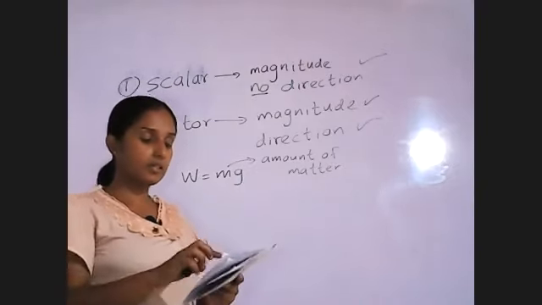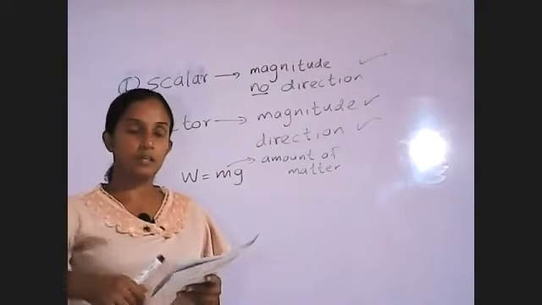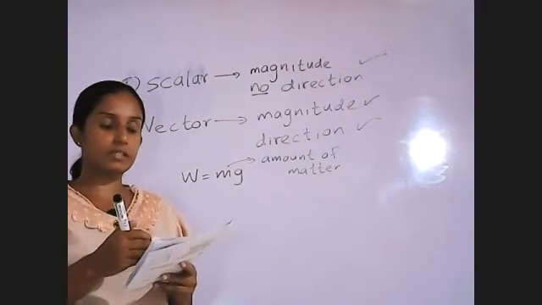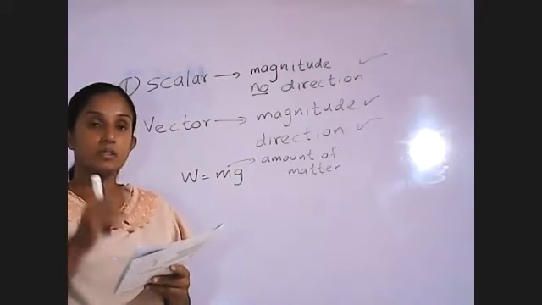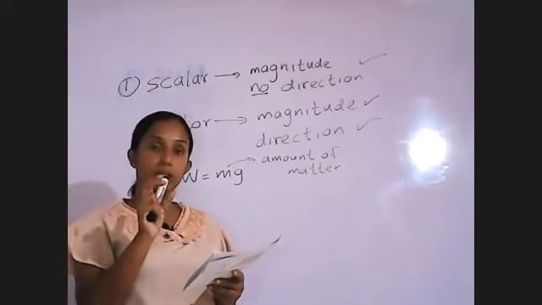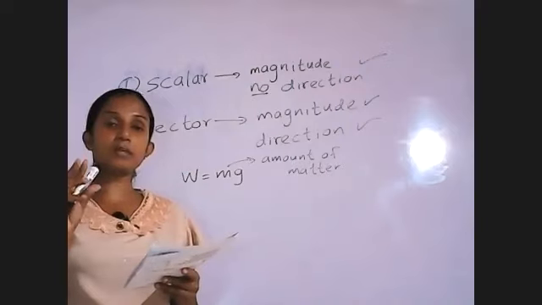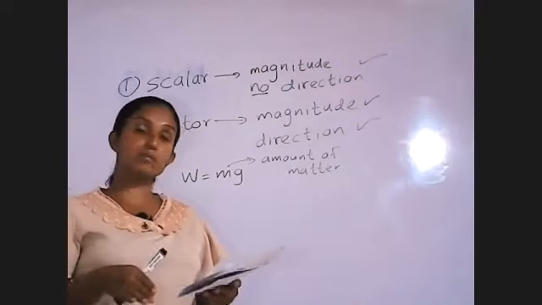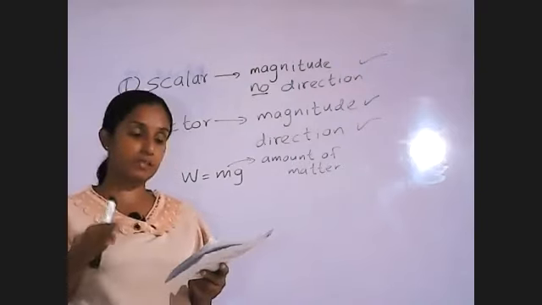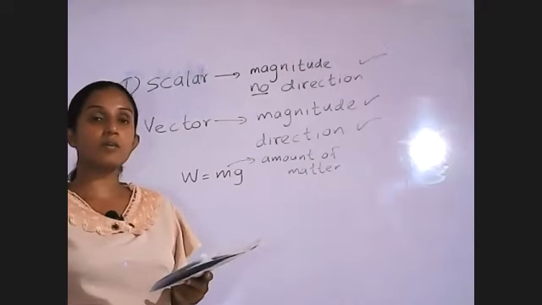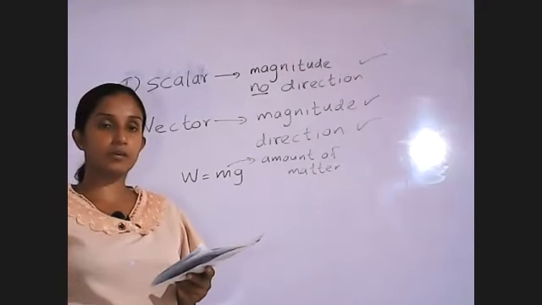When we consider the speed, the quantity related to speed is velocity. Velocity means the rate of change of displacement. Then it is a vector quantity. It is a vector quantity.